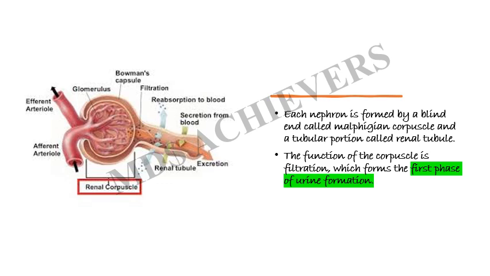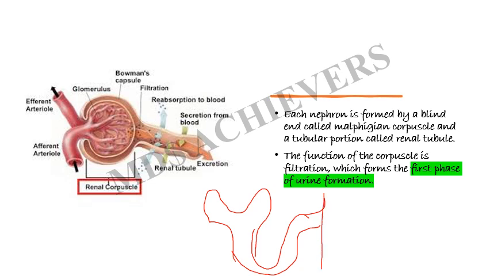Each nephron is formed by a blind end called the malpighian corpuscle and a tubular portion called the renal tubule. The function of the corpuscle is filtration, which forms the first phase of urine formation. Here you can see, to be more precise, this is a nephron. I know my drawing skills here are very poor, but I can draw better on paper with a pen.